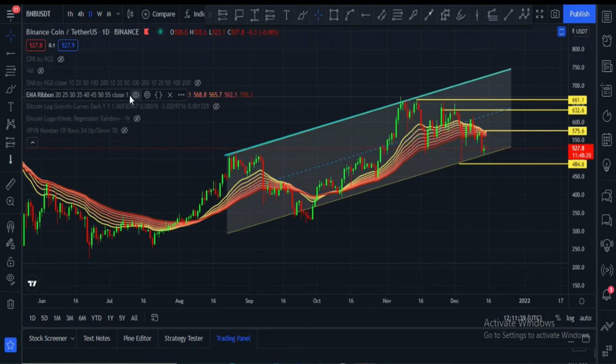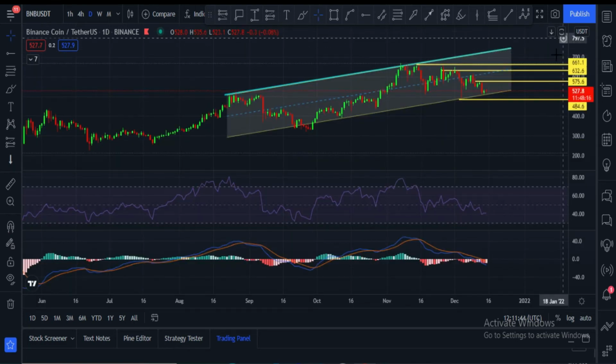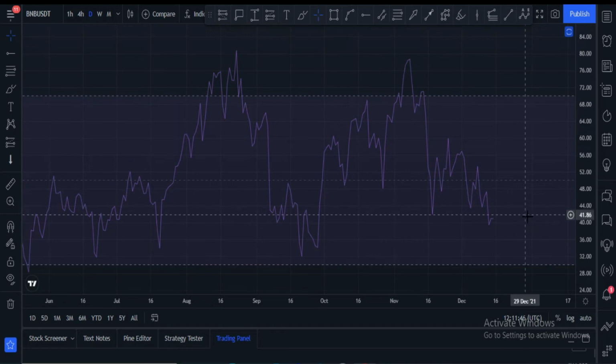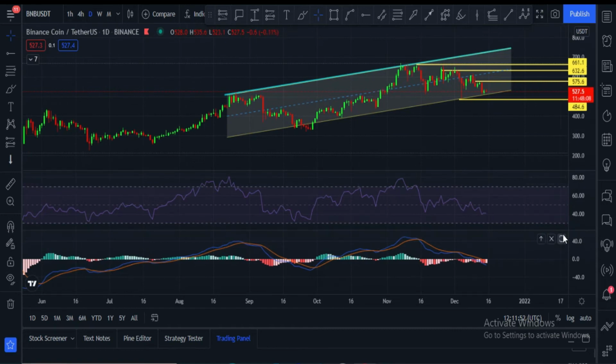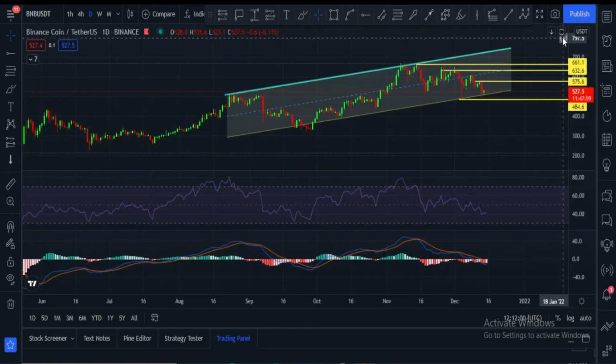Let me please hide this, and let me please show you RSI. Daily RSI is at 41. It has to cross 50. After that price definitely will move towards the upside. MACD crossover was towards the downside, but now the towers are changing color. Maybe we may see a price increase after a while.